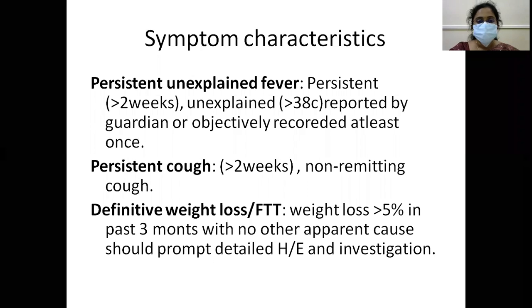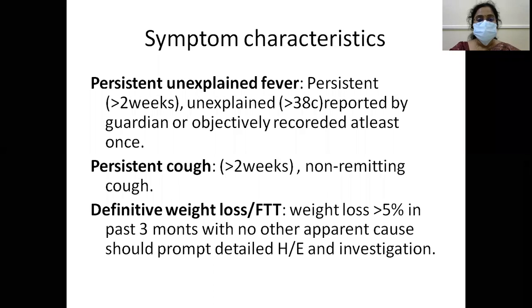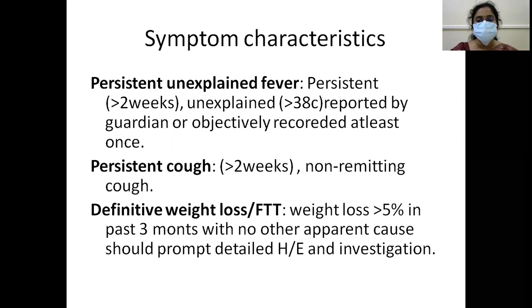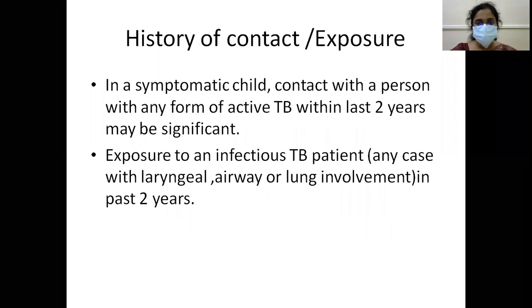Okay. So what do we mean by persistent fever, persistent cough, definite weight loss? Persistent means more than 2 weeks. Fever is unexplained, more than 38 degrees centigrade, reported by the guardian or objectively recorded at least once. Persistent cough is for more than 2 weeks. Definite weight loss is more than 5% in the past 3 months with no other apparent cause, and should prompt detailed history, examination and investigation.